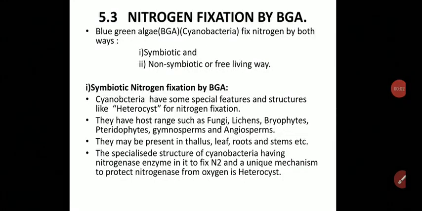In this video, we are going to discuss nitrogen fixation by blue-green algae, that is BGA. The blue-green algae or cyanobacteria are a very special type of prokaryotes, widely distributed all over the earth, that can fix atmospheric nitrogen through symbiotic as well as non-symbiotic methods. Blue-green algae can fix N2 in aquatic as well as terrestrial ecosystems. They contribute a very high amount of fixed nitrogen in agriculture because of their nitrogen fixing ability.